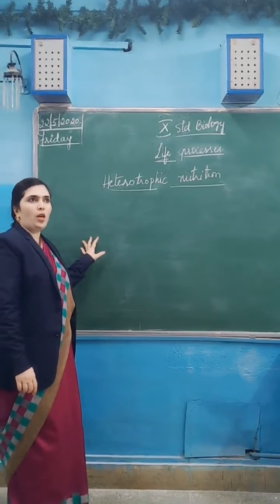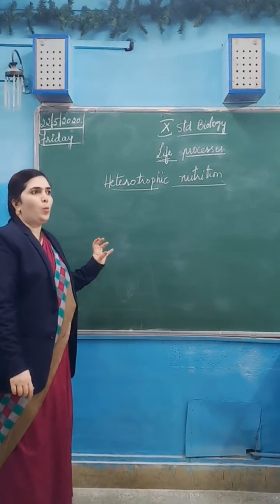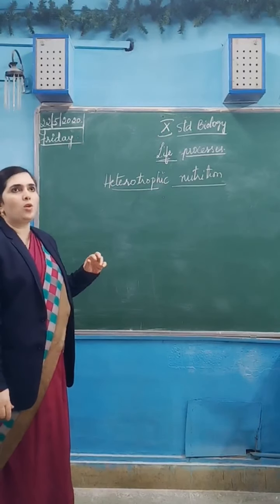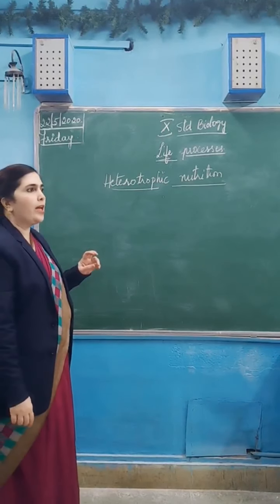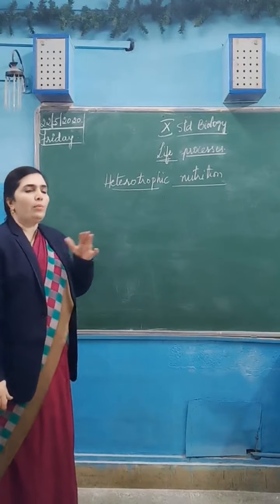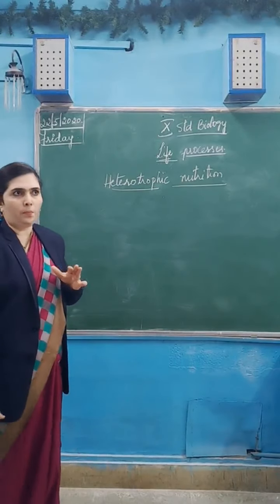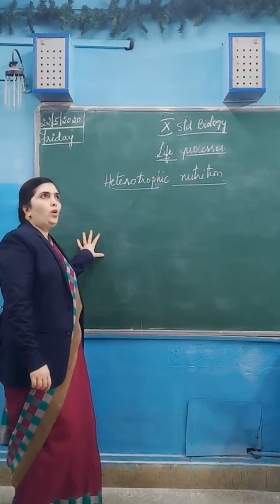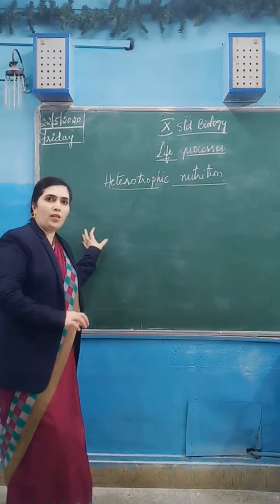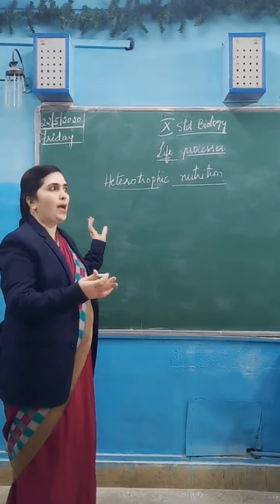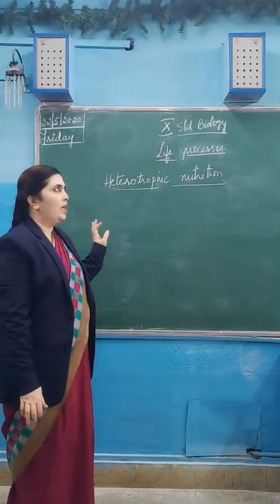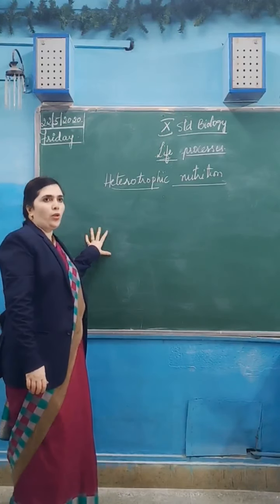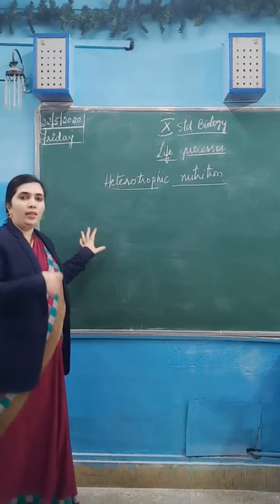Plants make their own food from the simple raw materials, the simple compounds they get from the environment. They make the complex substances. But in heterotrophic nutrition, the organisms do not make their own food. They depend on either plants or animals, directly or indirectly, for their food. They take the complex substance.